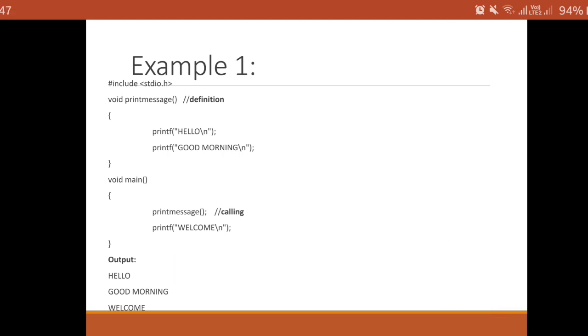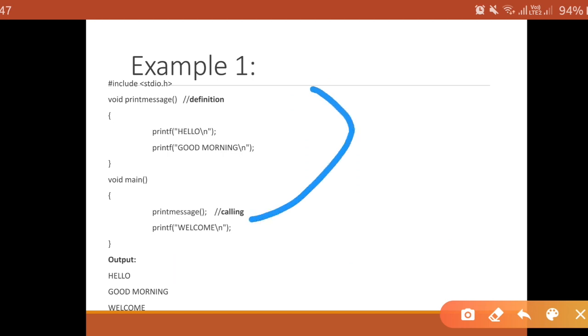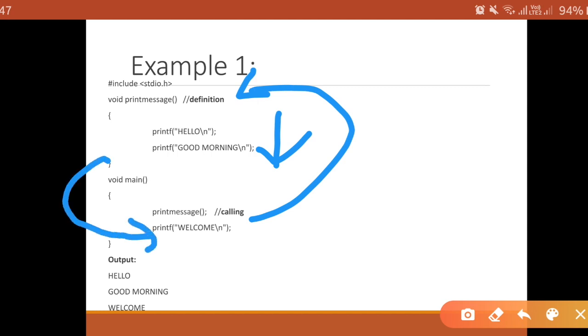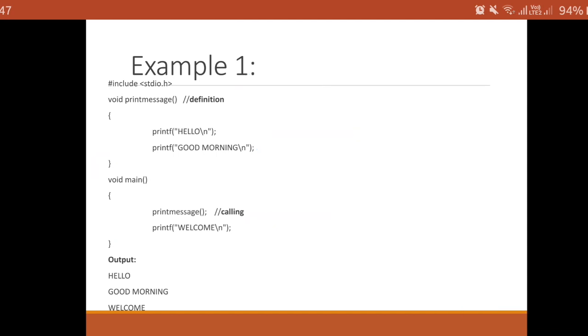Print message. So it will jump to print message, that will be executed. So first output is hello on a screen, then good morning, and then control transfers back to the next line of your function. So it will print welcome. So what is the output here? Hello, good morning, and welcome.